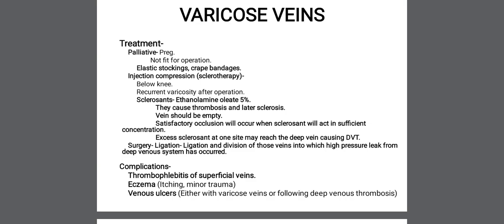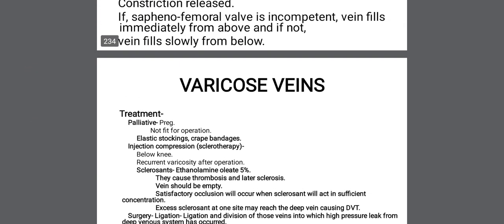The complications of varicose veins are thrombophlebitis, that is inflammation of superficial veins, eczema, that is itching, and minor trauma. As the patient scratches over the varicose veins because of itching, there will be eczema formation, and later on a venous ulcer is formed either on the varicose veins or following deep venous thrombosis. Okay, this is all about the varicose veins.